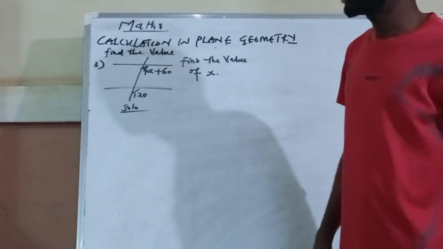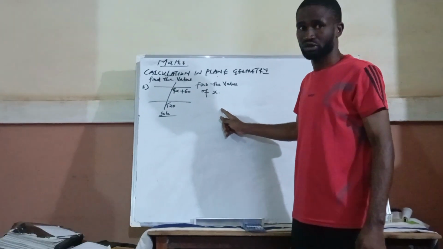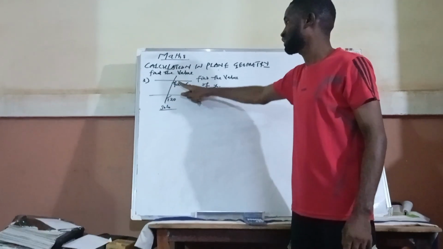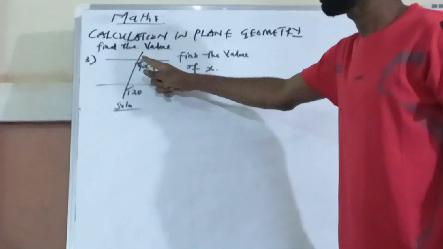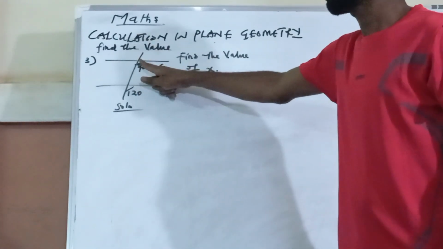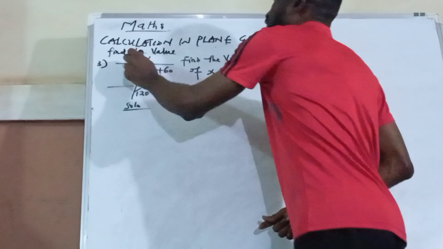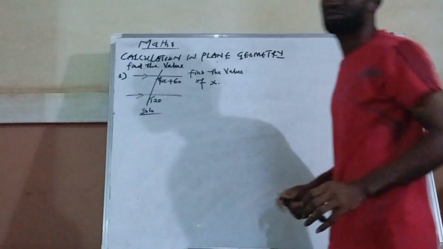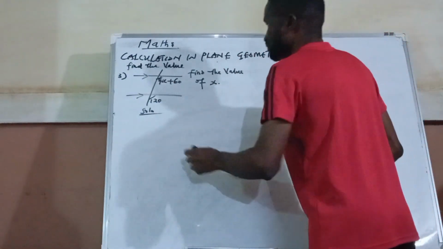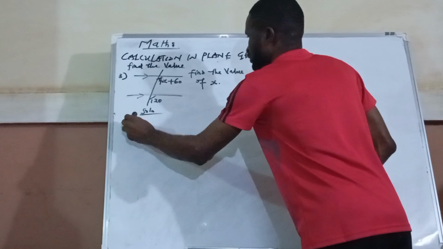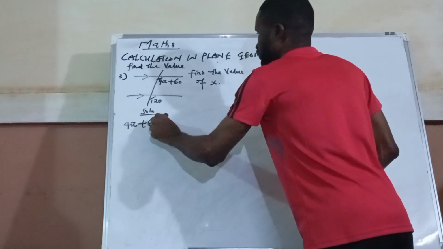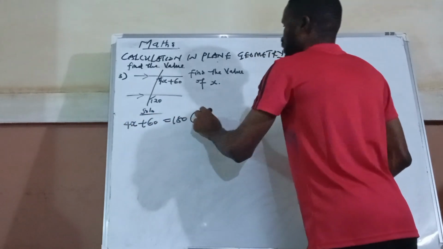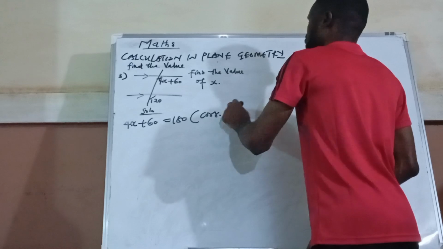They said we should find the value of x. Now this is corresponding angle. We have down and down, down and down. Of course, this angle is down and this one is also down. Now these two lines, you notice two of them are parallel lines. Now down, down, that means 4x plus 60 is equal to 180. What is your reason? Corresponding what now?